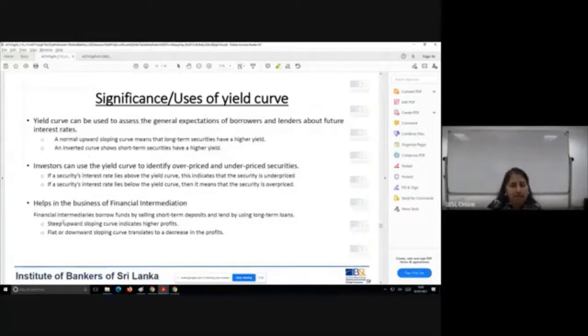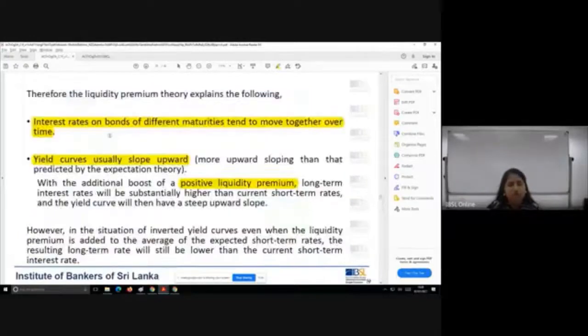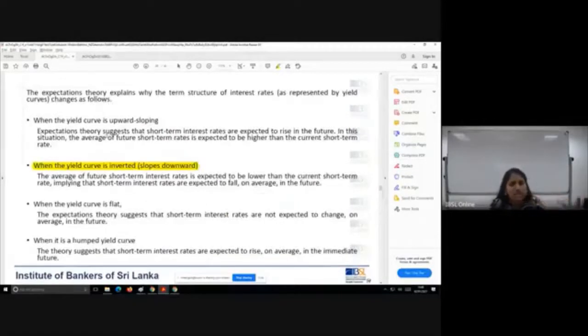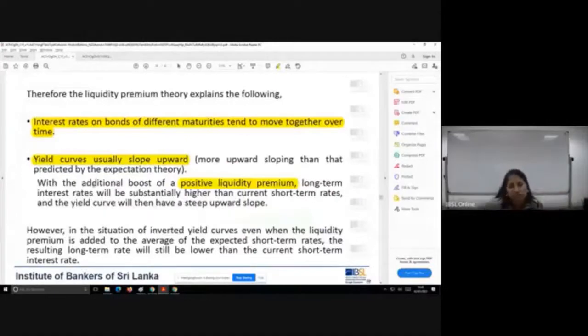Now, I have a small summary of all these 4 theories, but first of all, I want you to understand these 4 theories, understand what each of these theories tells you, and note down those differences. Because when I was explaining, you could have got an indication that the expectation theory was the only theory which had justification for all 4 shapes. The other 3 theories said usually the yield curve is upward sloping. They can only justify an upward sloping curve.